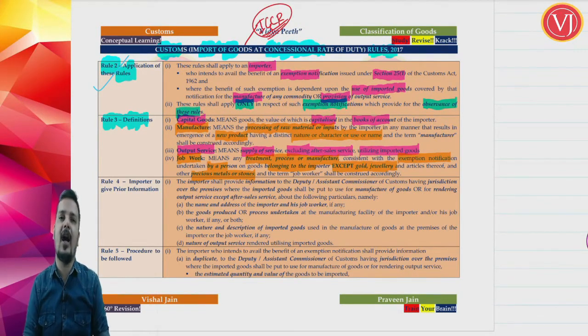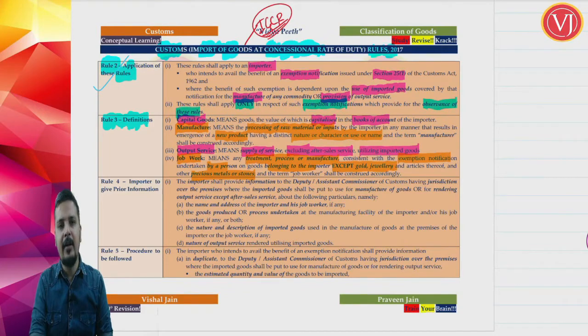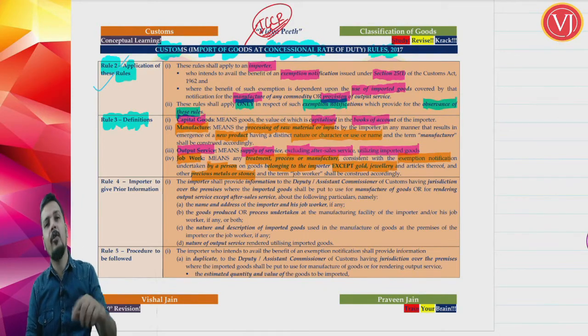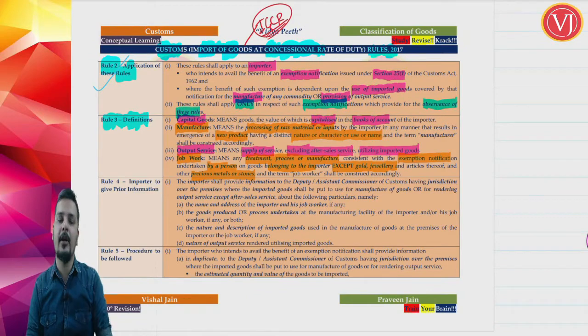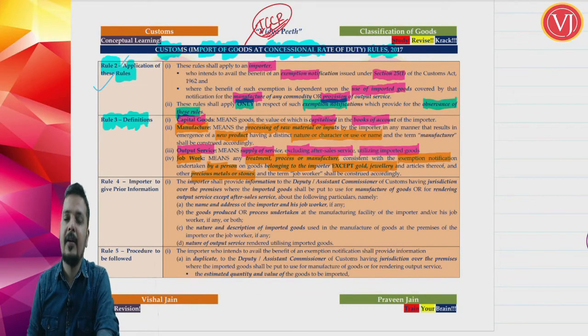For all the other sectors, when I am importing fabric, I can do manufacturing myself, or I can ask my job worker to do the entire process or part of the process. So the job worker will be doing the treatment or process of manufacture, which is again consistent with the exemption notification, undertaken by a person on goods belonging to the importer. The goods are not belonging to him, the goods are belonging to the importer. But here job working is not allowed in one sector. If at all there is an exemption notification for the jewelry sector, you cannot use the help of a job worker.